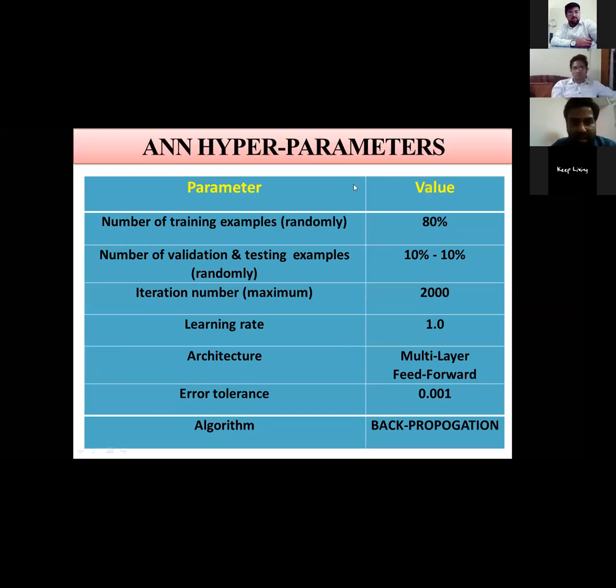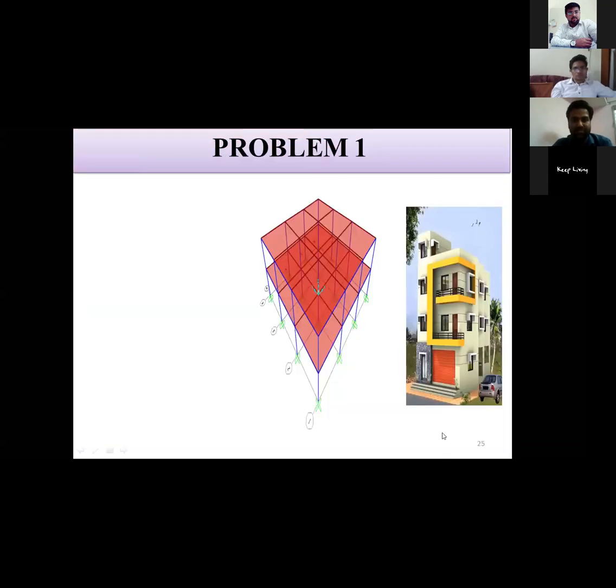So these are the different ANN hyperparameters I have used for the study. Number of training examples is 80%. So we have 1000 examples, 800 examples have been used for the training of the data, and 10% each for the validation and testing. Iteration number I have taken 2000 for the training of the algorithm. Learning rate is 1. We can edit it. If learning rate is slow, then our program will take much more time. Architecture is basically the multi-layer feed forward network, the most basic one, and algorithm is backpropagation.